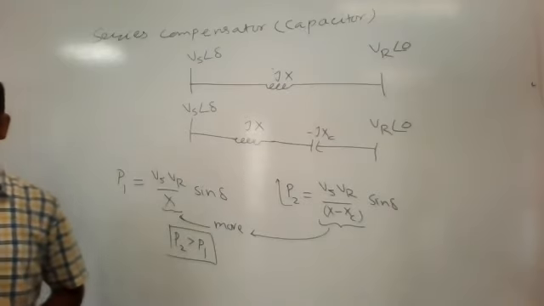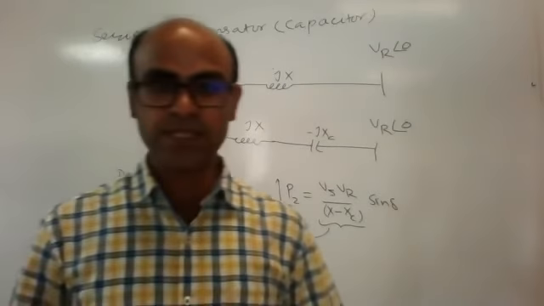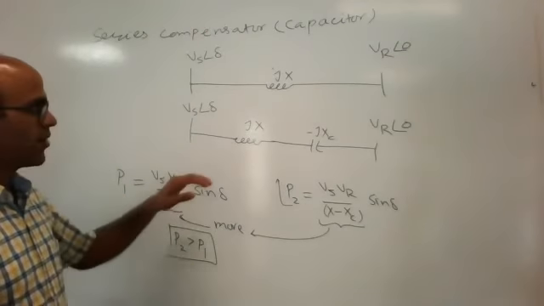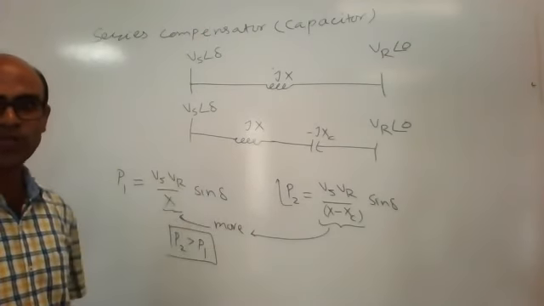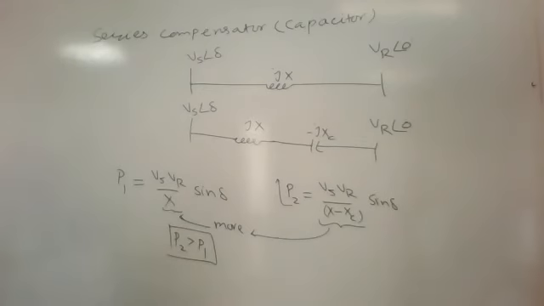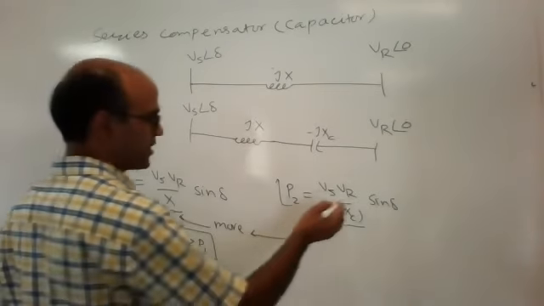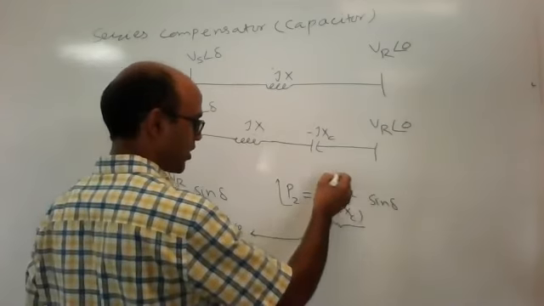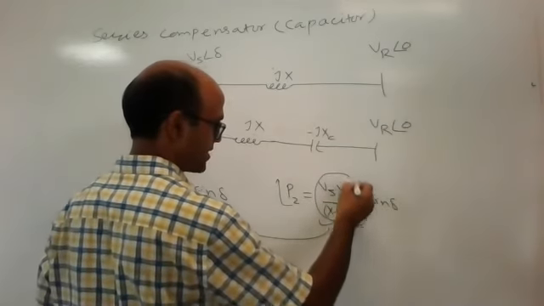So the series capacitor increases the power transfer capability of the transmission system. This is one advantage. What will the series capacitor do? It will improve the power transfer capability, or we can say it will improve this value. What is the name of this value? This is called the steady state stability limit.